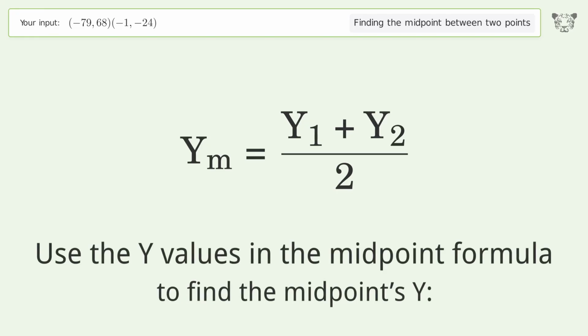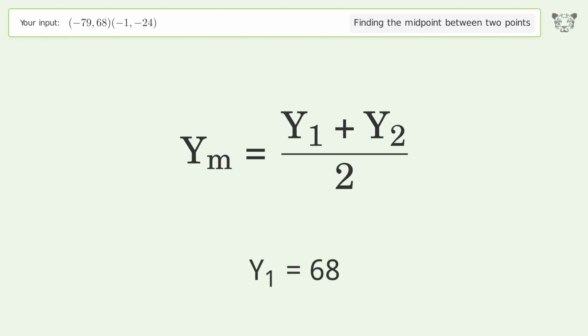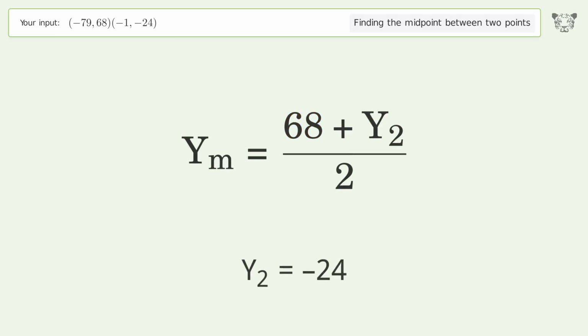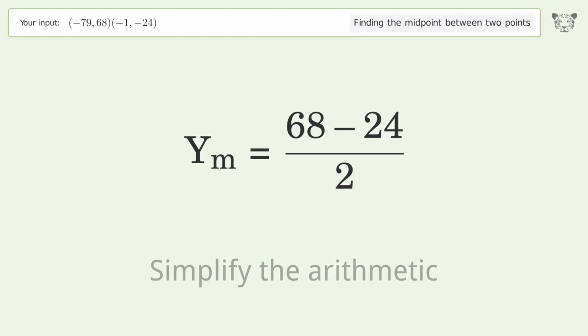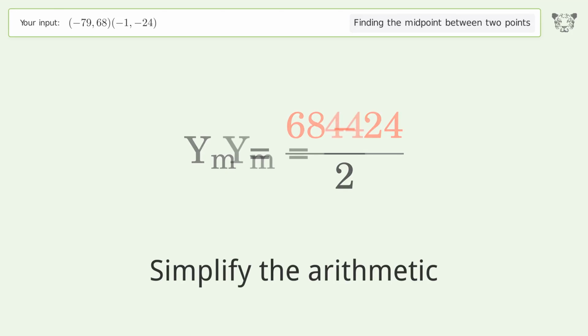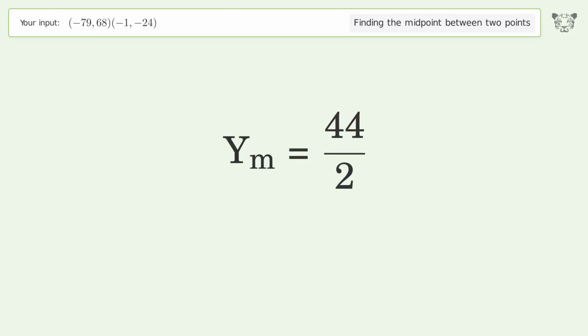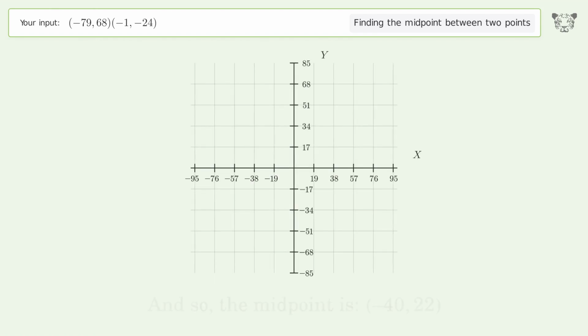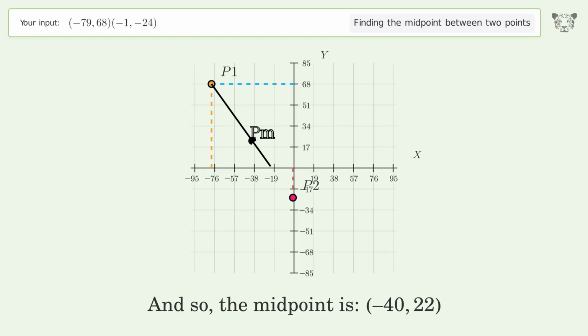Use the y values in the midpoint formula to find the midpoint's y. y1 equals 68. y2 equals negative 24. Simplify the arithmetic. And so, the midpoint is negative 40, 22.